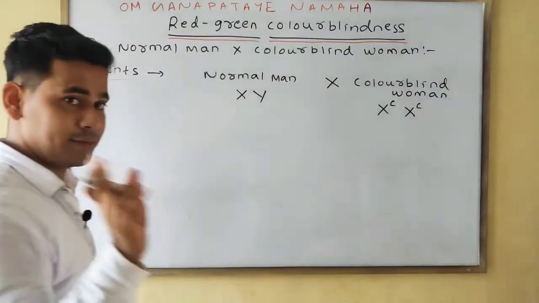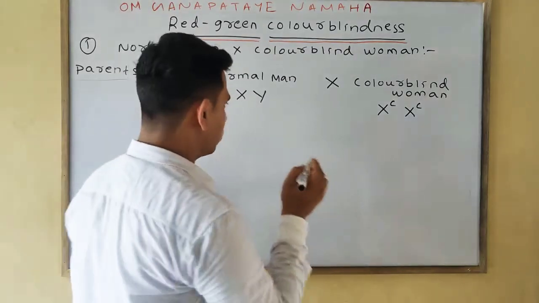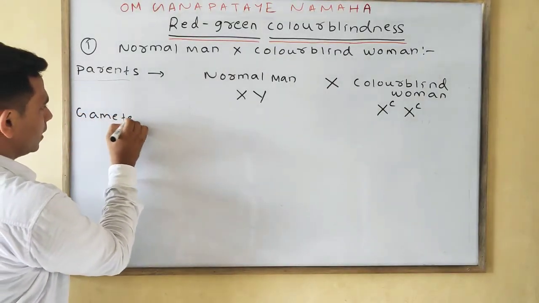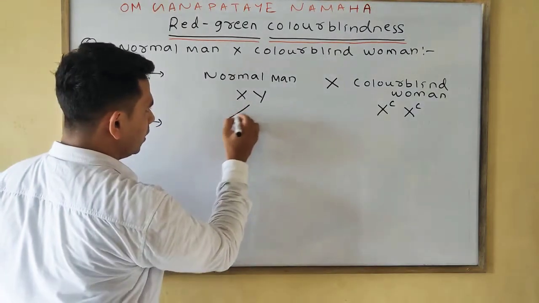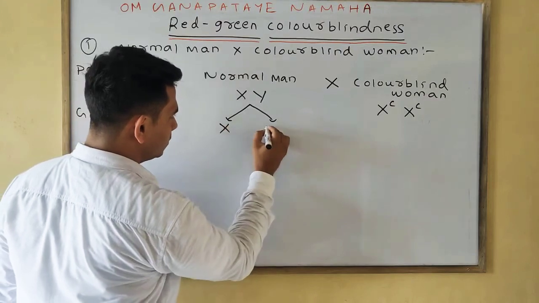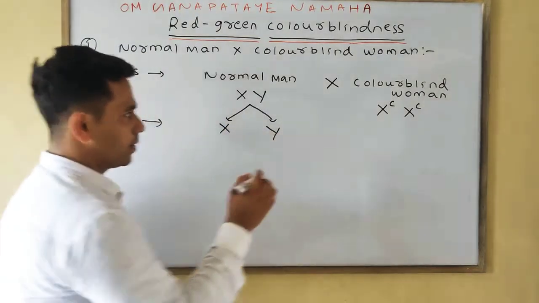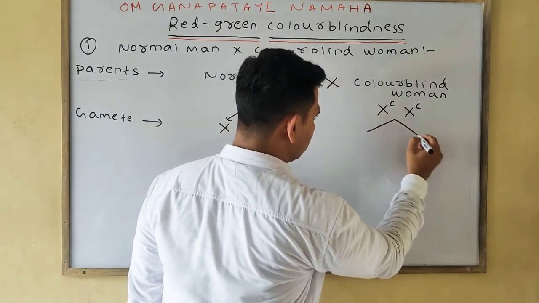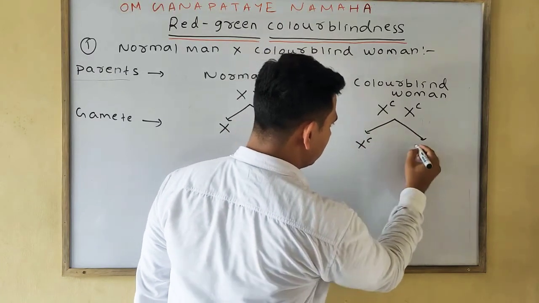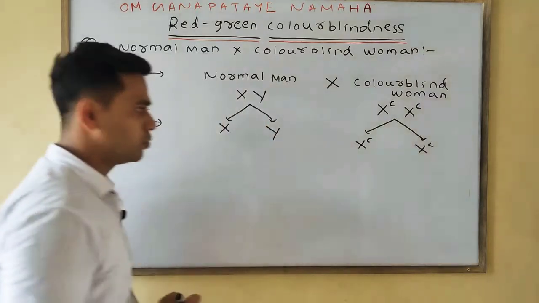Carrier means one; if colorblind, then both. Next, gamete formation. This one is your X as normal, XY, and this one is your X^C.